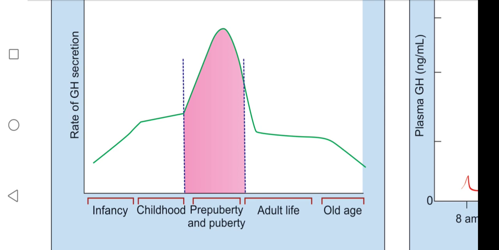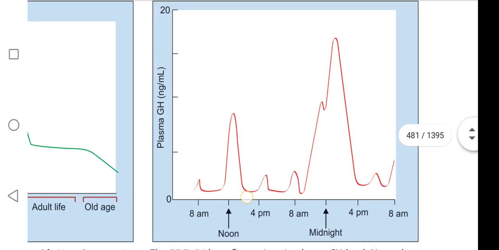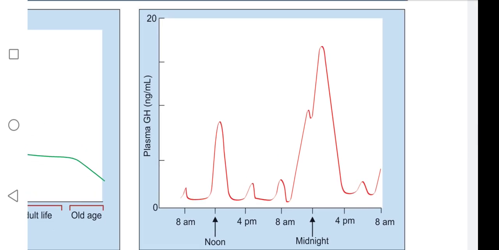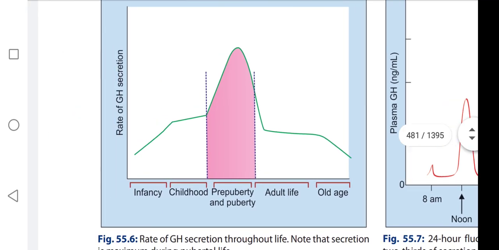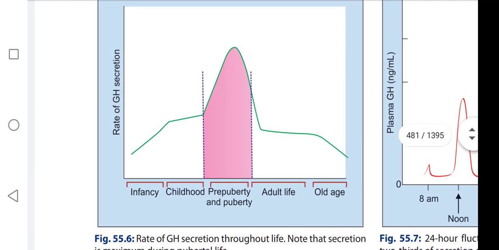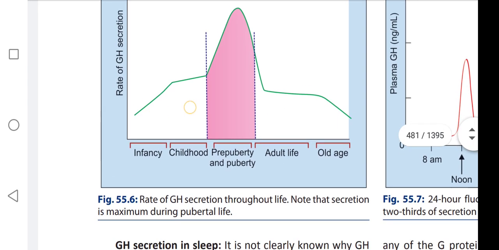This is the chart. This is the graph. Okay, these are the graphs. This is the 24-hour fluctuation, and this is the whole life. Throughout life, the rate of secretion of growth hormone is more at the puberty stage and it increases during infancy.